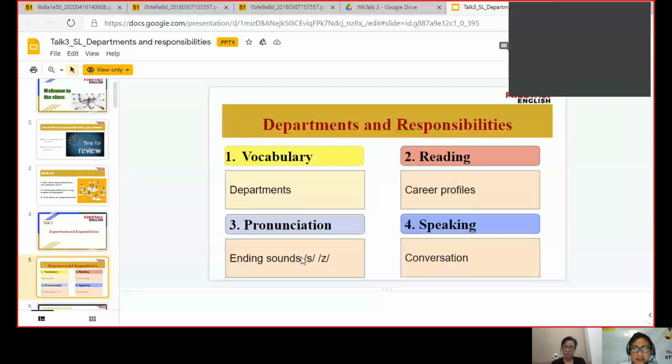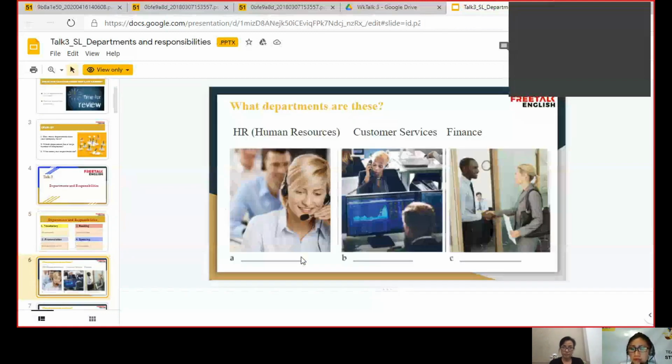For the first exercise, what departments are these? We have three pictures. The first picture, what department do you think it belongs to? I think customer service. Okay, why do you say so?